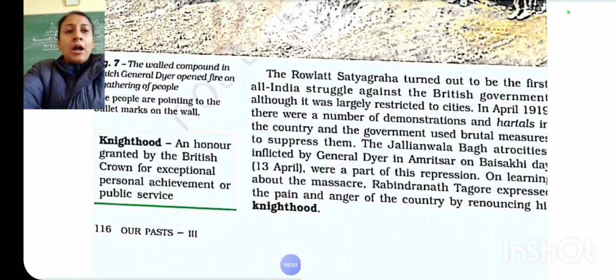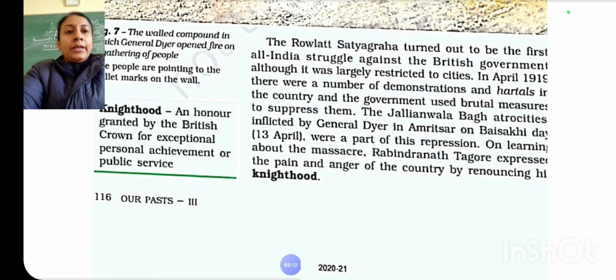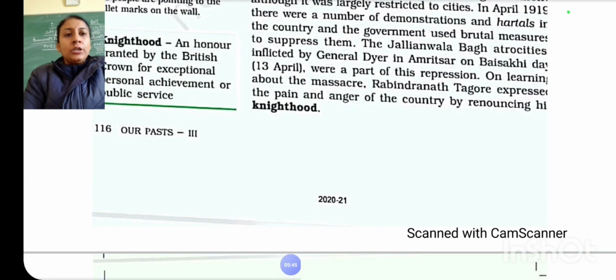Okay. Now the Rowlatt Satyagraha was going on in the whole country, and in April 1919 there was a mass demonstration, a meeting going on in Jallianwala Bagh in Amritsar. Okay. They were protesting against the arrest of their leaders, Dr. Saifuddin Kitchlew and Dr. Satyapal. Okay. And this was a peaceful meeting going on in Jallianwala Bagh on Baisakhi Day, 13th April 1919, and they were surrounded by General Dyer, and his army unit opened indiscriminate firing upon the 1,000 innocent people.